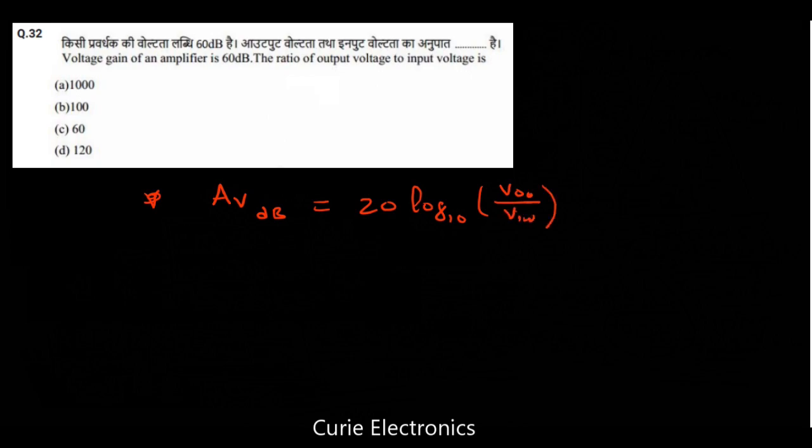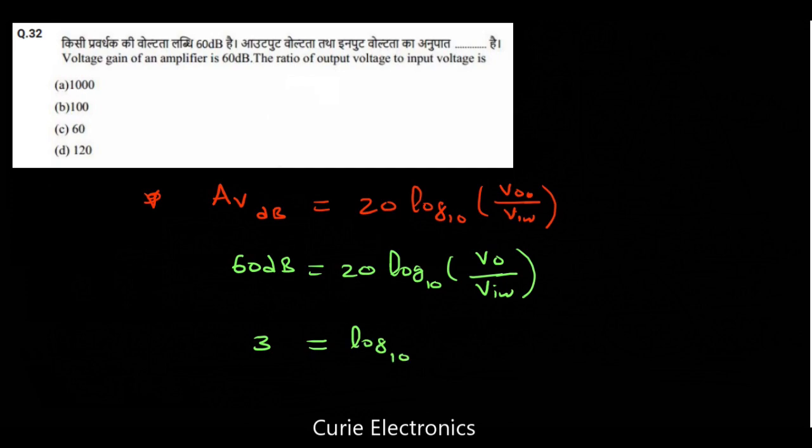So he has given here 60 dB. 60 dB equals 20 log10 of V out upon V in. Now what is the value of V out upon V in? That is the question. If we divide both sides of the equation by 20, what do we get? We get 3 equals log10 V out by V in.